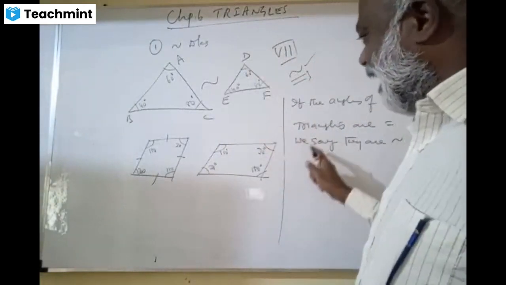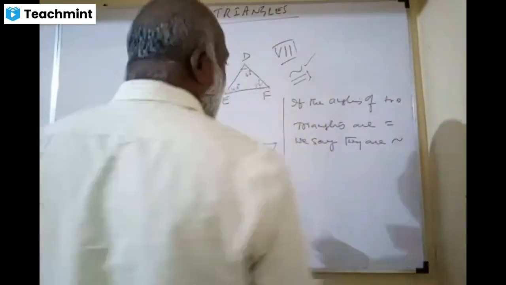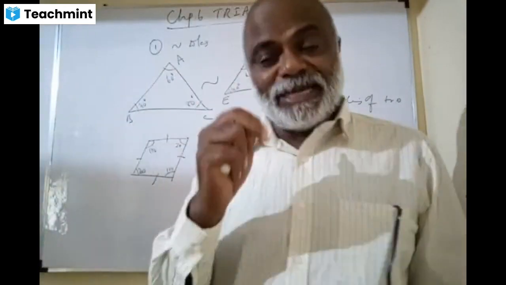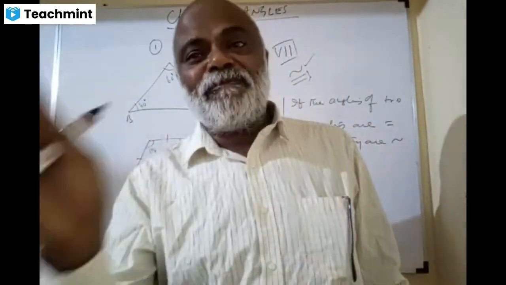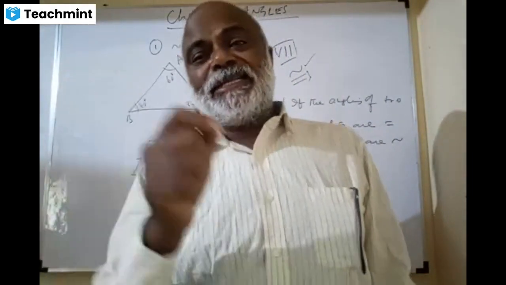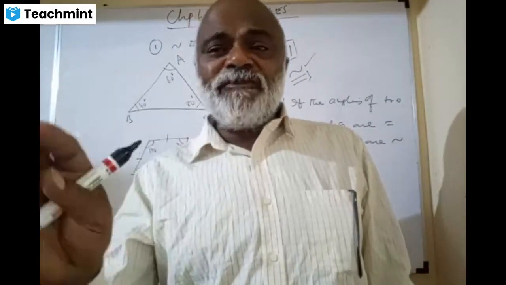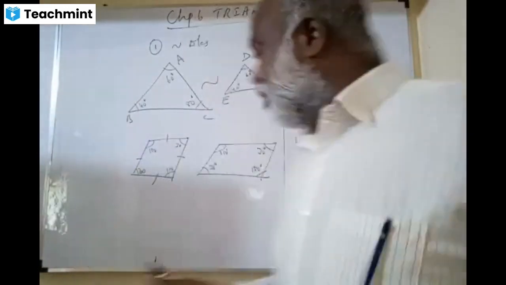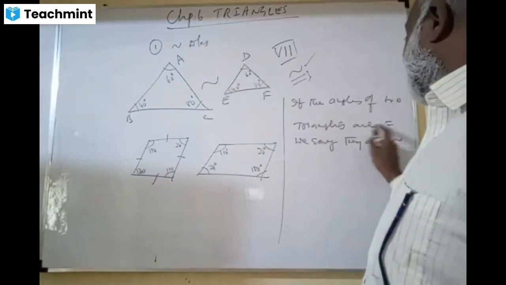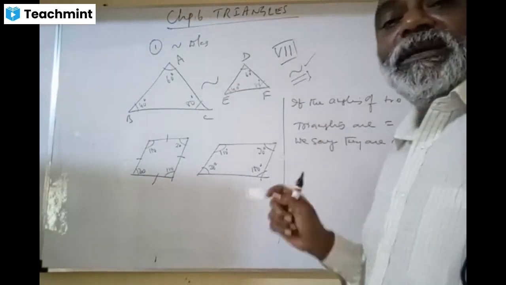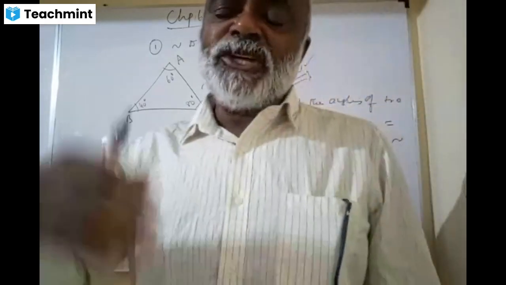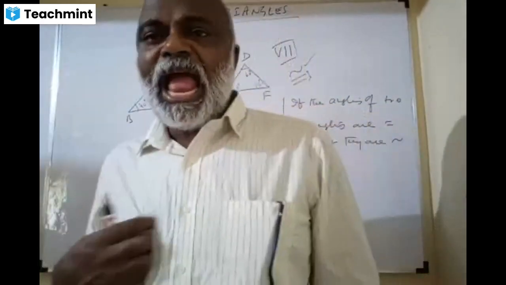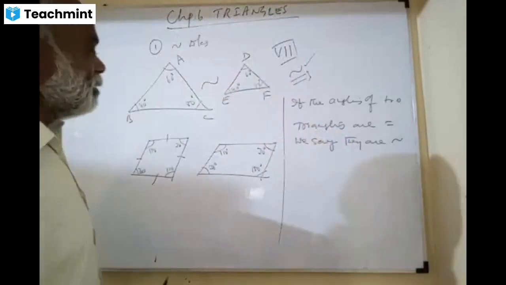If you want to give a general definition of similarity of polygons, please understand, triangle is a subset of polygons. When you want to talk about polygons, you need a definition which suits all. But I am coming down to my triangles: if the angles of two triangles are equal, we say they are similar. It is not for all cases. For other polygons like quadrilaterals, pentagons, hexagons, nonagons, decagons, I have to give one generalized definition of similar polygons.